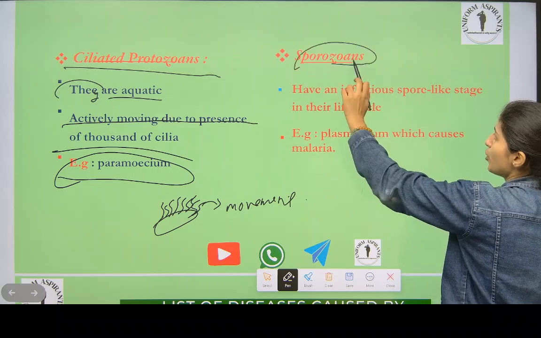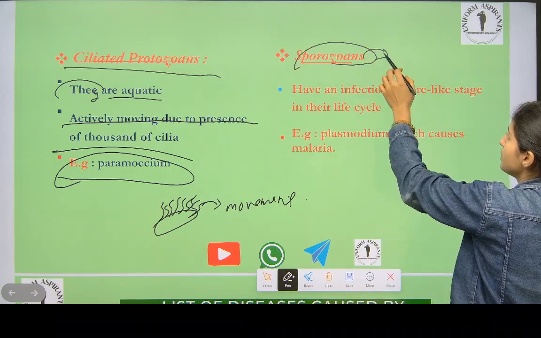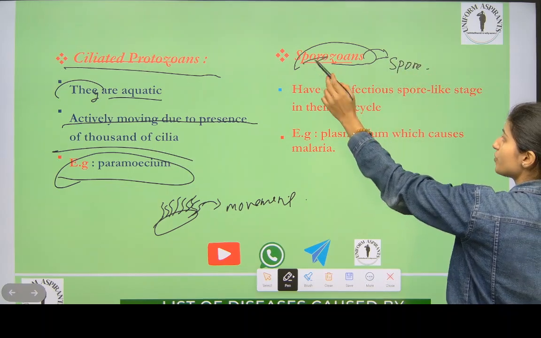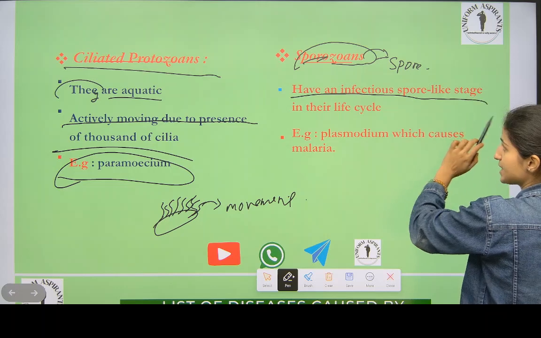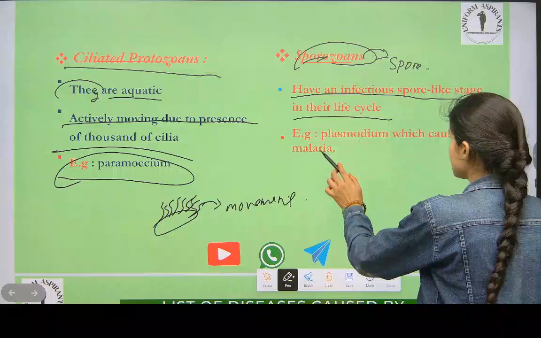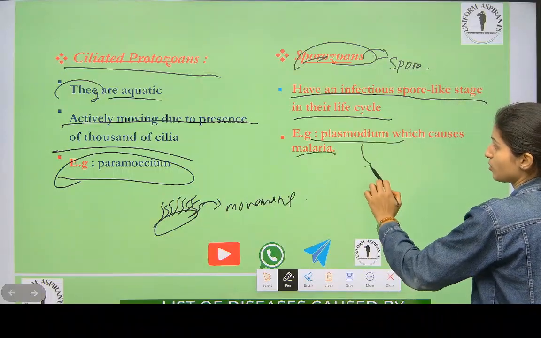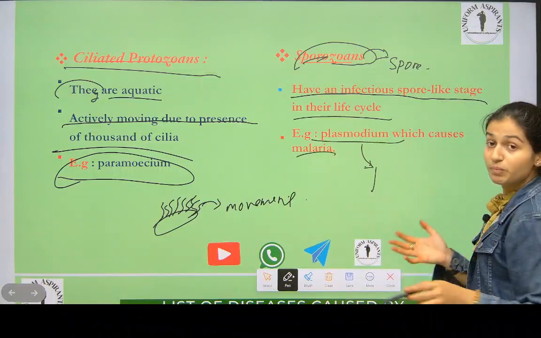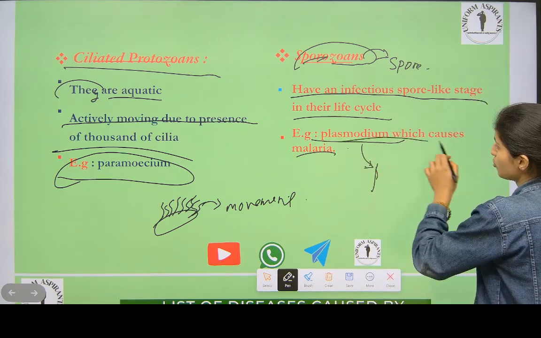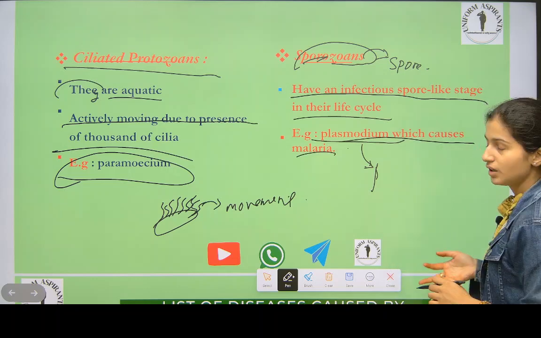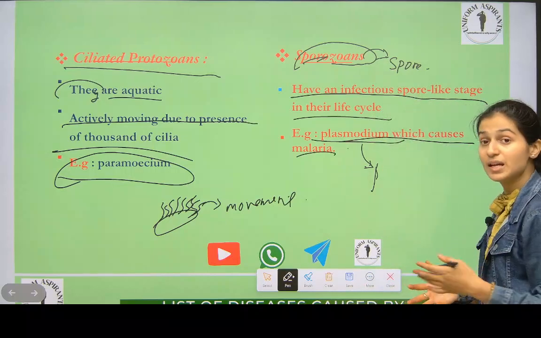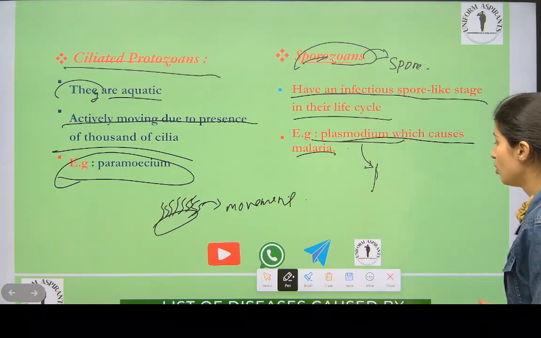Sporozoans. Sporozoans means there might be spores in these organisms, right? Because of spore we can understand. They have an infectious spore-like stage in their life cycle. Example, plasmodium. What is plasmodium the cause of? Malaria. Here it is written: plasmodium which causes malaria. It is transmitted to the human body by the female mosquito.